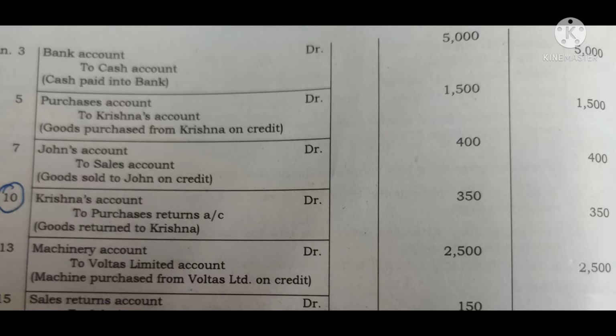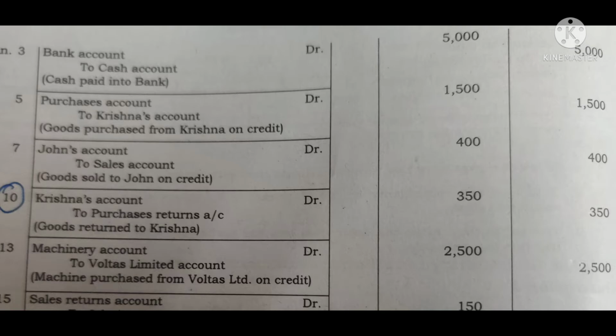Purchase account will be debited with 1,500 and Krishna's account will be credited with 1,500. Narration will be goods purchased from Krishna on credit, or you can just write goods purchased from Krishna, but it is good if you write on credit.